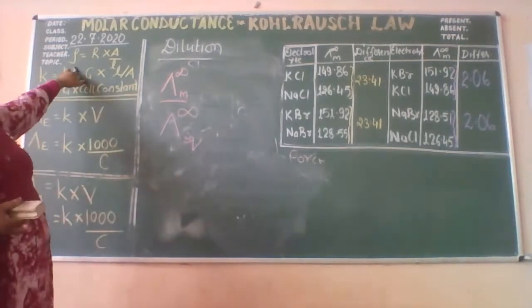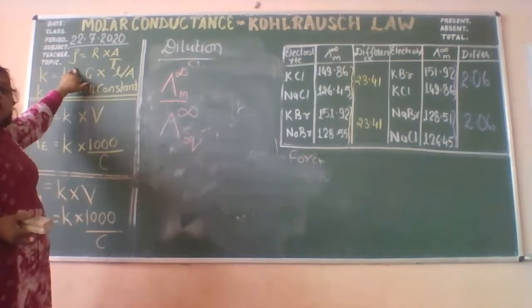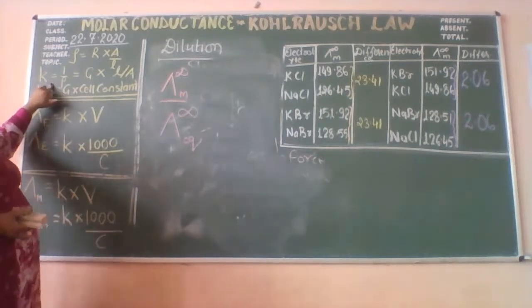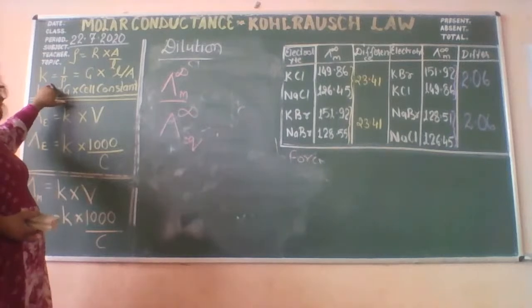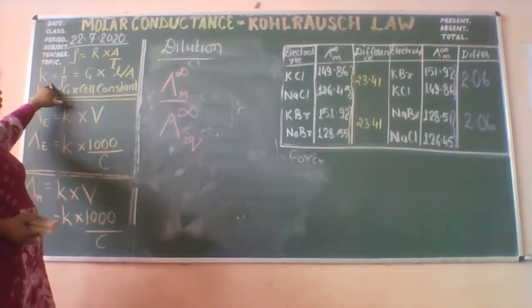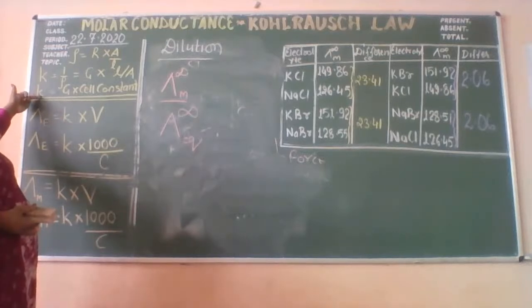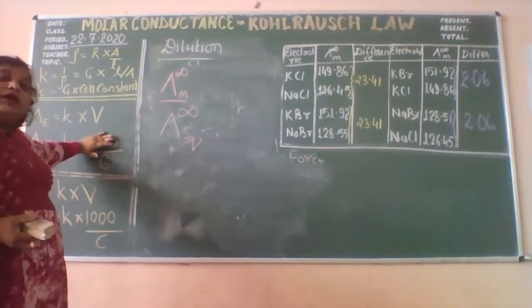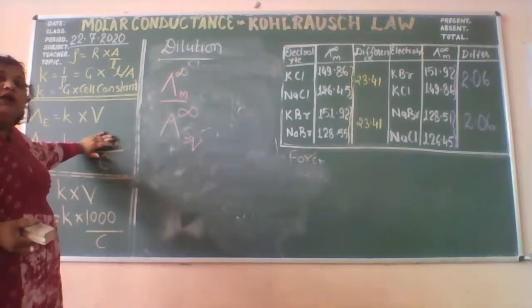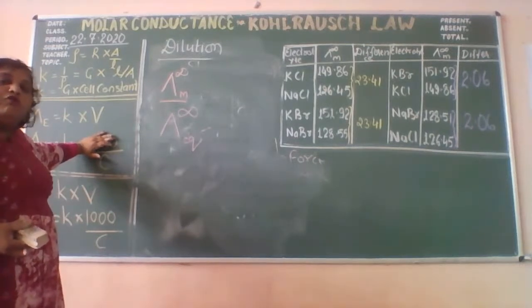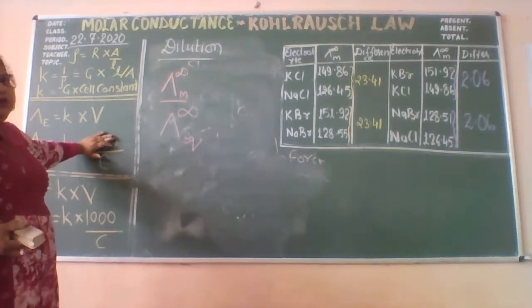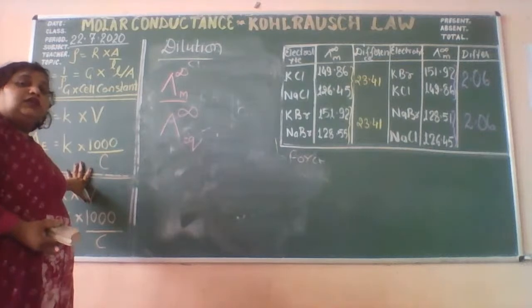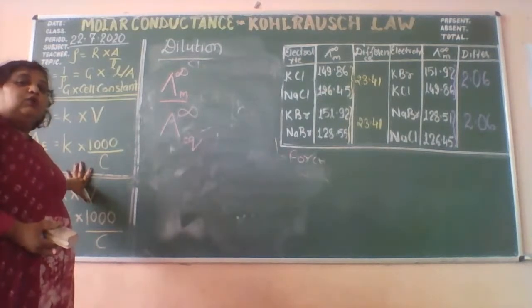Rho is the resistivity, the resistance offered by 1 cubic centimeter of the conductor. Kappa is the conductance offered by the unit volume of the conductor, which is equal to conductance times the cell constant. Equivalent conductance is the conductance offered by the solution containing 1 gram equivalent. Molar conductance is the conductance of the solution containing 1 mole.